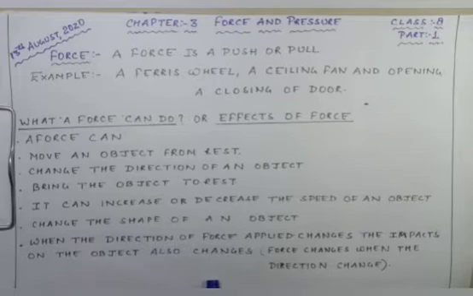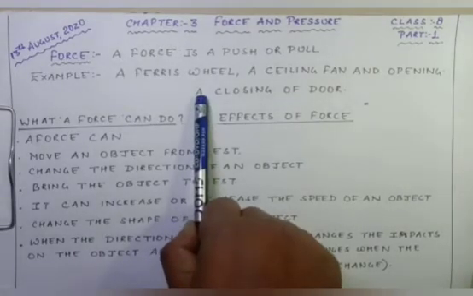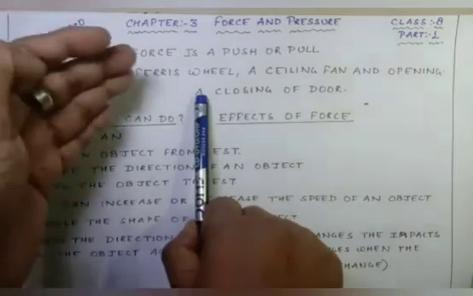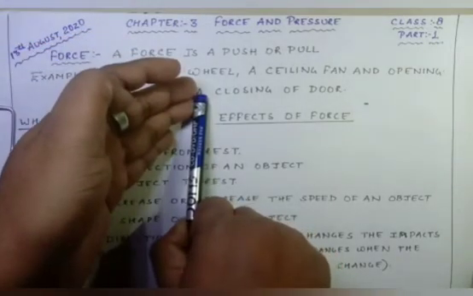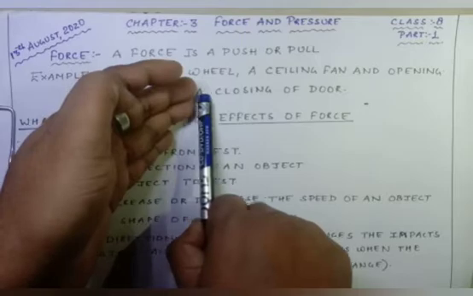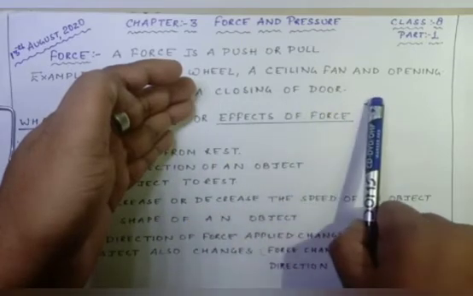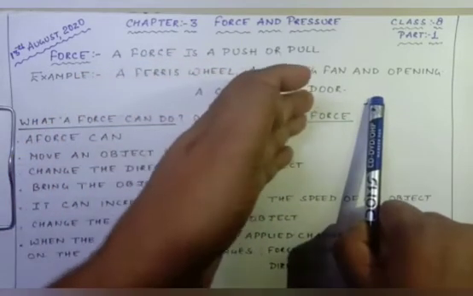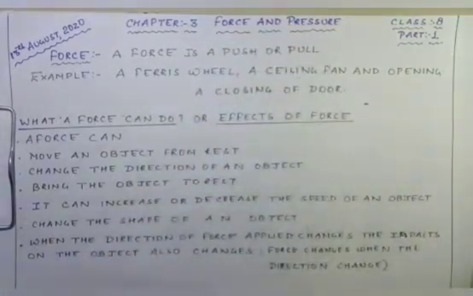Suppose the force over here, if the ball is moving in this direction, is 10 Newton, and if I apply a force over here, it will change the direction, but the force will also change. It will become either 2 Newton or 3 Newton. I hope it is clear to everyone.